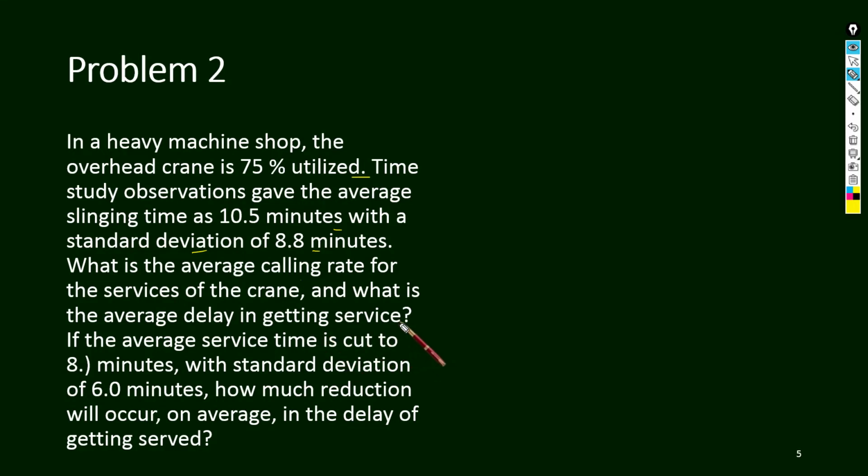Okay, so this is the question. Up to here, if you have understood, that is good. Try to read it one or two more times and try to understand what the question is telling, because first of all, understanding the question is difficult here. Here he is telling that the overhead crane is 75% utilized. What is the meaning of that? Next, he is telling that slinging time is 10.5 minutes. What is slinging time? Standard deviation, we know sigma is given as 8.8 minutes.